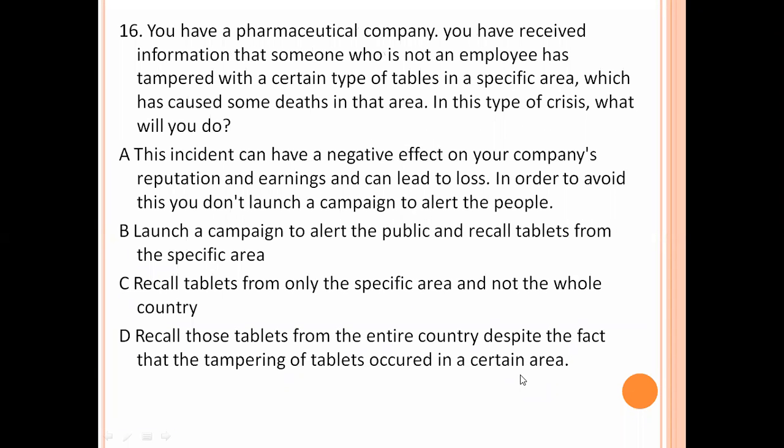Next, you have a pharmaceutical company. You have received information that someone who is not an employee has tampered with certain types of tablets in a specific area, which has caused some deaths in that area. In this type of crisis, what will you do? The first option says this incident can have a negative effect on your company's reputation and earnings and can lead to loss, so in order to avoid this, don't launch a campaign to alert the people. This is not correct. Launch a campaign to alert the public and recall tablets from the specific area. This is the right answer. Option B is the right answer.